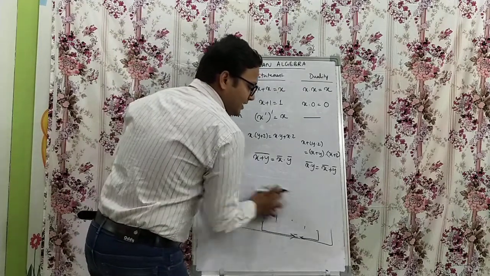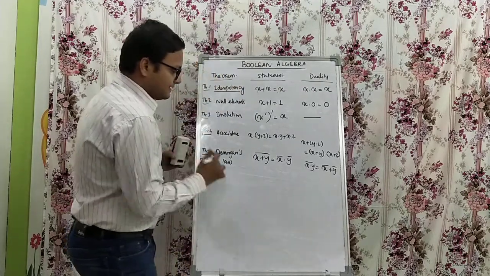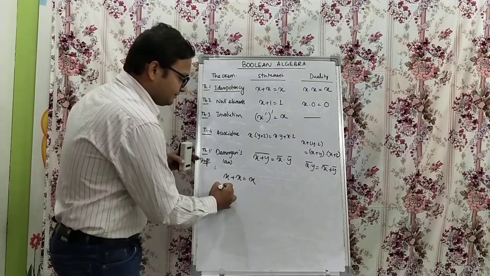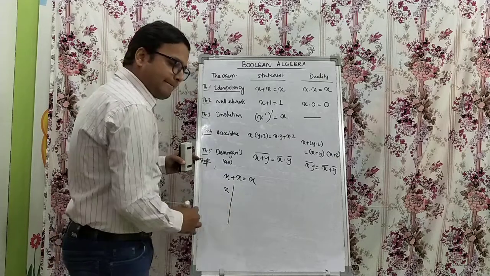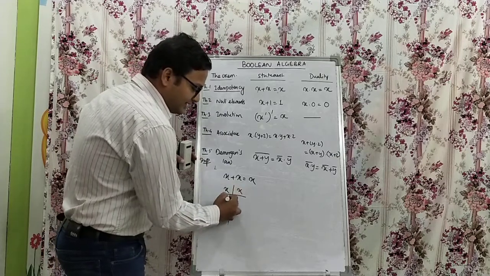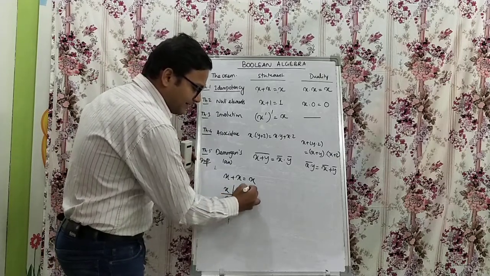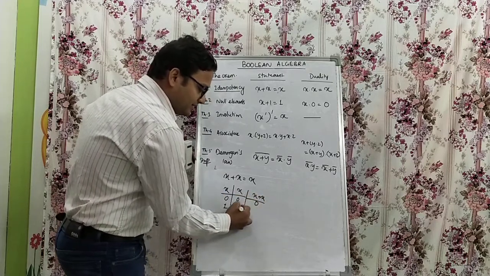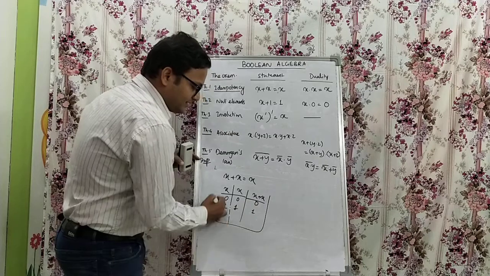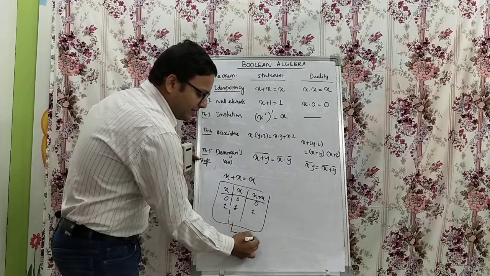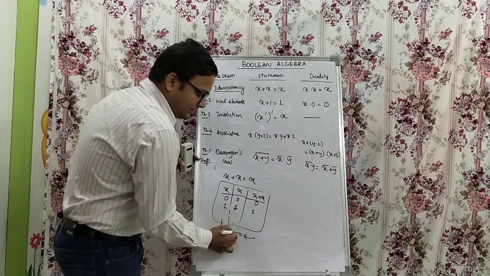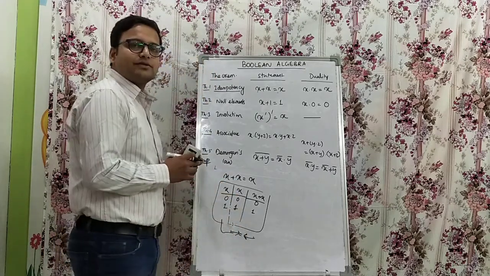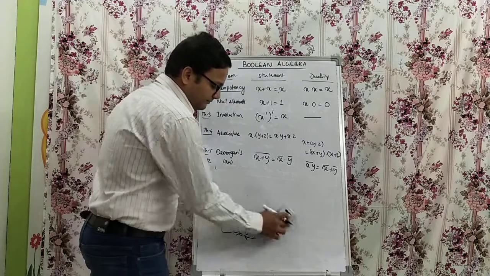Same way. If you are going to prove this, x or x equal to x, you have to take x, also you have to take x, which is nothing else, 0, 1, 0, 1. So finally add it, x plus x, which is 0, 0, 0, 1 plus 1, 1, which is again equal. Both of these two are equal. Then we can say that this idempotency theorem also holds good.